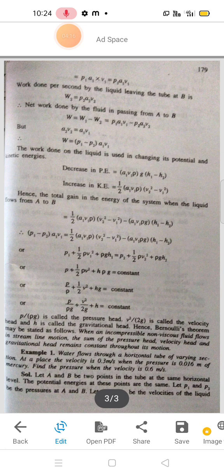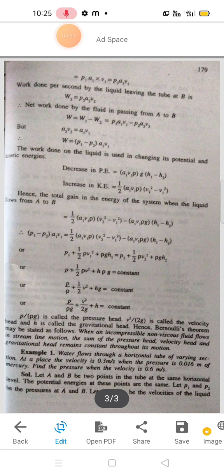The work done per second by the liquid leaving the tube at point B is W2, that is P2 A2 V2. The net work done by the liquid in passing from A to B is W = W1 minus W2. Already we have the value for W1, that is P1 A1 V1, and for W2, that is P2 A2 V2. Finally W = P1 A1 V1 minus P2 A2 V2.